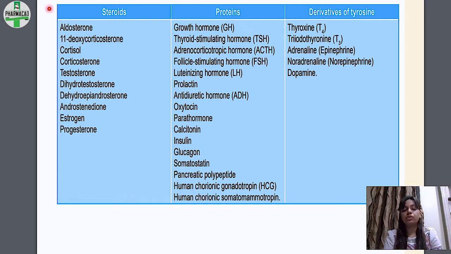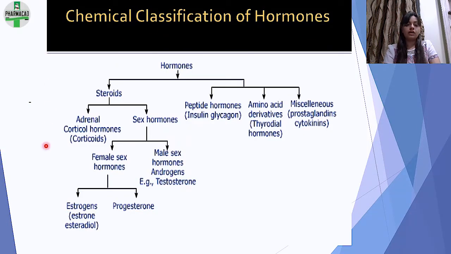I would suggest you to go through this table after we've seen all the hormones, because now it would be just naming and Greek and Latin for you people. You can either take a screenshot and refer to it later on. What you need to remember is कि steroid hormones कौन से है, protein based hormones कौन से है, and derivatives of tyrosine कौन से है. This is just another way of showing the same thing which we had previously seen. If you understand this and this looks better to your eyes, you can draw this.